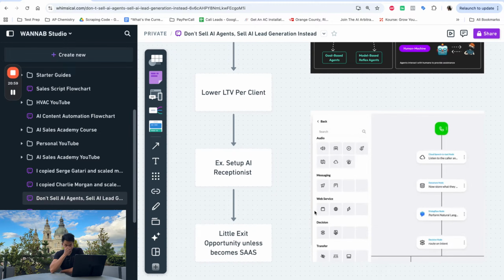Also, in contrast, just seeing yourself as a service or an agent, there are very little exit opportunities, because for every client that you onboard, you have to set up this AI agent within each business, customize the agent to their business and all their needs, and make sure that they get results, right? Whereas what do they want at the end of the day? They want leads, calls, appointments. So why not, instead of worrying about setting up every automation and every agent perfectly in their business, just sell the end result instead, right? And own everything in the process.